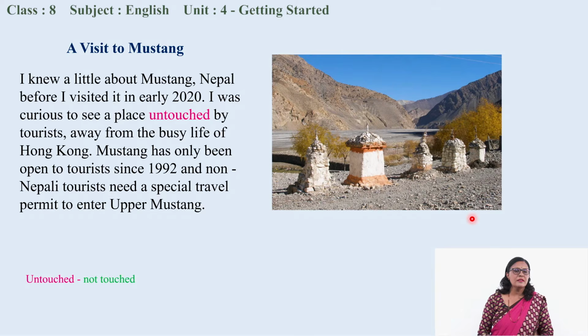So, the writer says that in the beginning she was very curious to see the place which was untouched by tourists, and there is a reason behind that. Do you know the reason? Mustang was open to tourists only after 1992. So, comparatively this place was new for any tourist, and that is why she was very excited about visiting this place. It was untouched by tourists and it was away from the busy life of Hong Kong where she stayed.